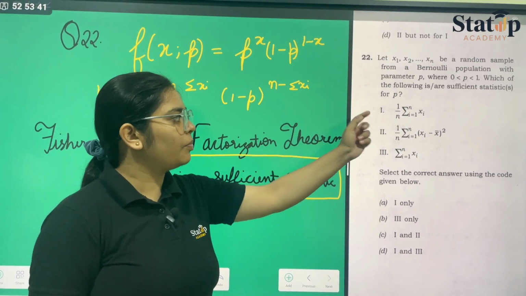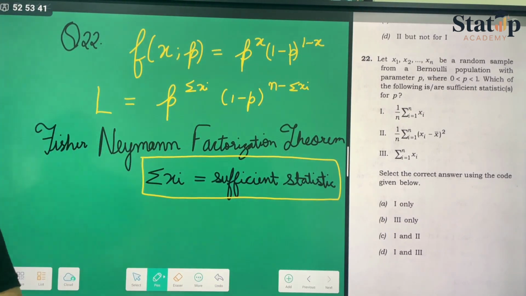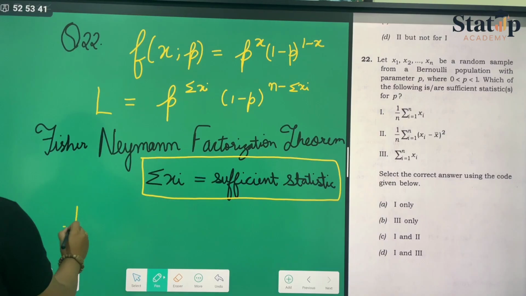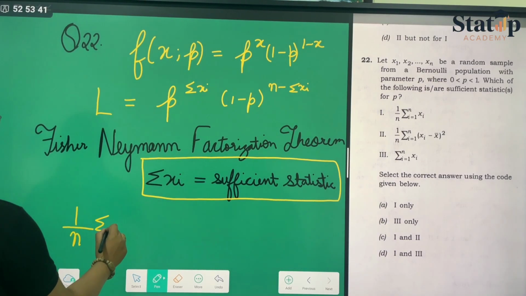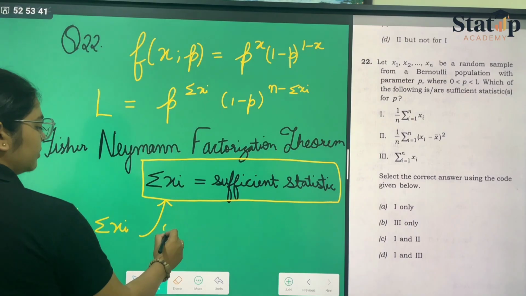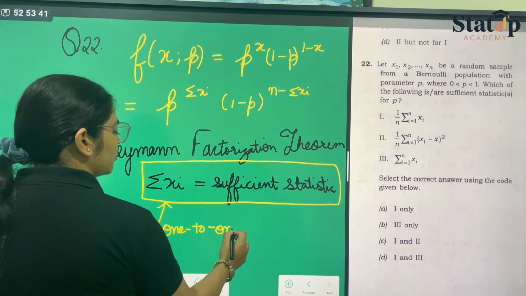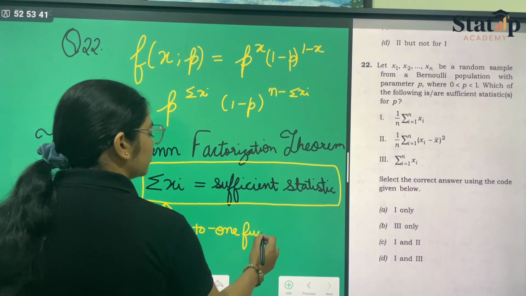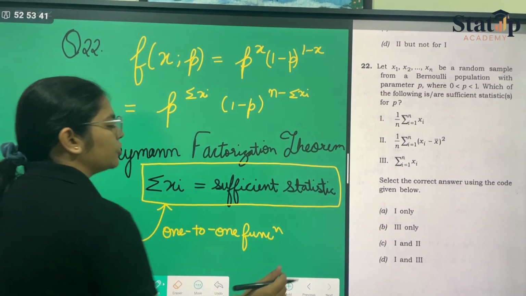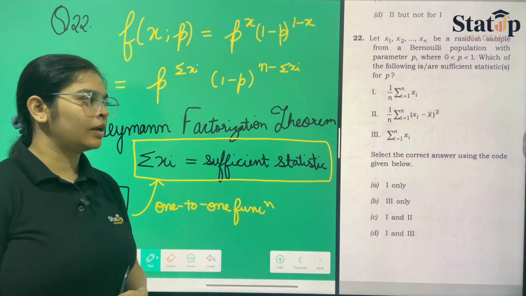The first option is 1 upon n summation over xi. Now 1 upon n summation over xi is nothing but a one-to-one function of this sufficient statistic. A one-to-one function of the sufficient statistic is also a sufficient statistic.